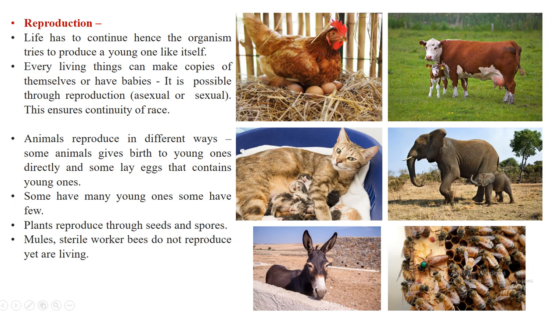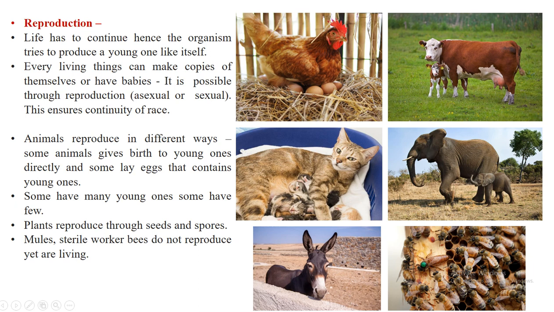Then you will see that some animals, when they give birth, give birth to many young ones. You must have seen a dog and a cat. When they give birth to their young ones, it is very rare that they give birth to only one or two.